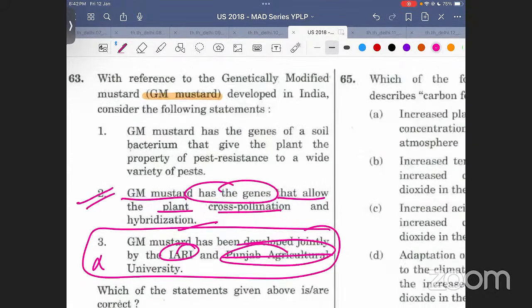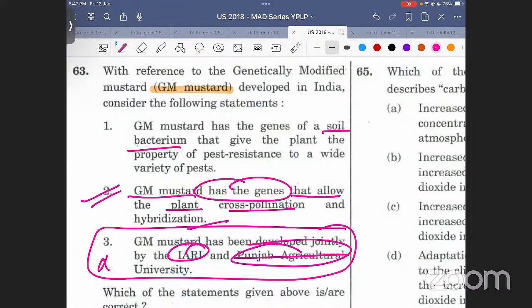Now, this GM mustard has the genes of a soil bacterium that gives the plant the property of pest resistance to a wide variety of pests. Actually, this was not pest resistance. And that is why to put this in your head कि नहीं भाई ये सही है, what the examiner will do, it will try to convince you कि हाँ, pest resistance to a wide variety of pests, बहुत सारे variety of pests. Correct? बात समझ में आ रही है? Understood? So wide variety of pests कभी नहीं, वो फालतू चीज है.